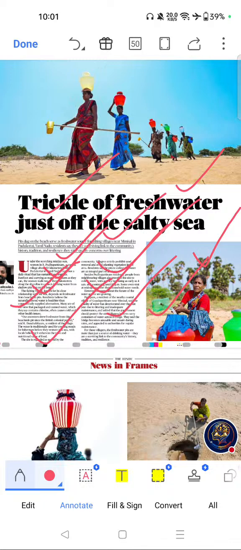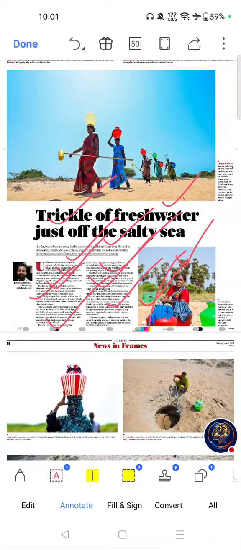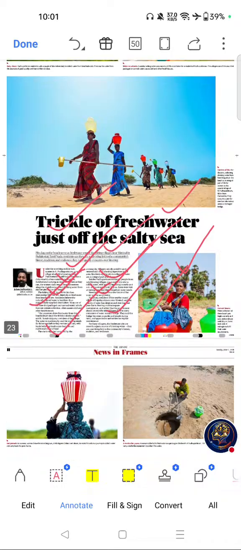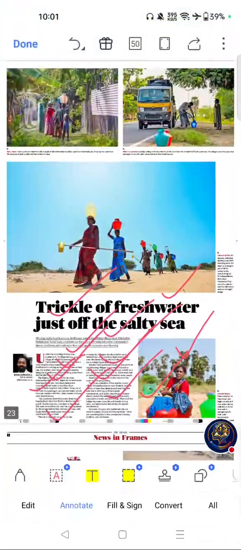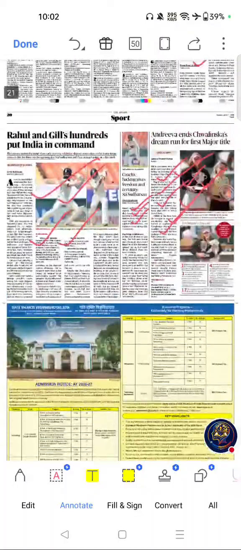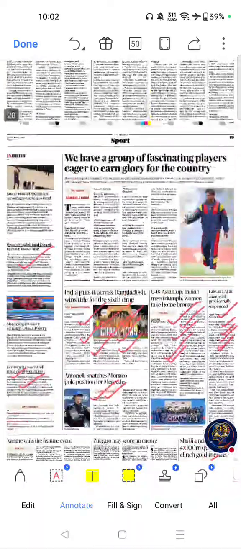Move on to next important article of this page. Yeah, this is the only important article of this page. Please go through all these important articles from this newspaper.